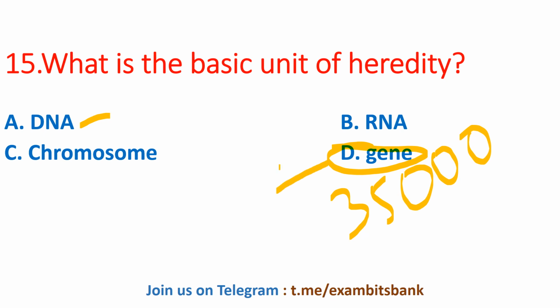So gene is present in locus, and when genes are organized in structure, they are called chromosomes. So every person has two copies of each gene, one inherited from each parent. So the answer for this question is gene. The gene is the basic unit of heredity.